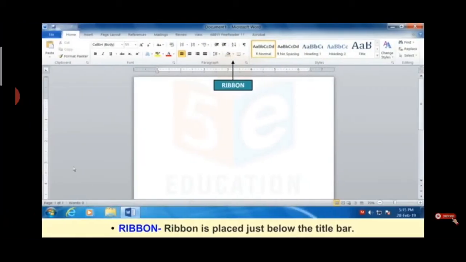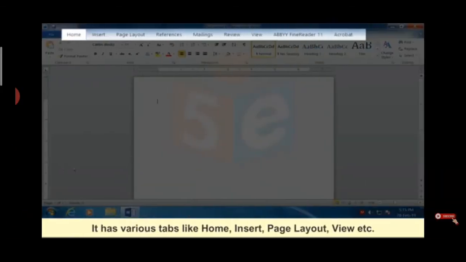Now ribbon. Okay, so there is one ribbon. The ribbon is placed just below the title bar. It has many things in it. It contains various tabs like home tab, insert tab, page layout tab, view tab, etc. Under these tabs, you have many options.